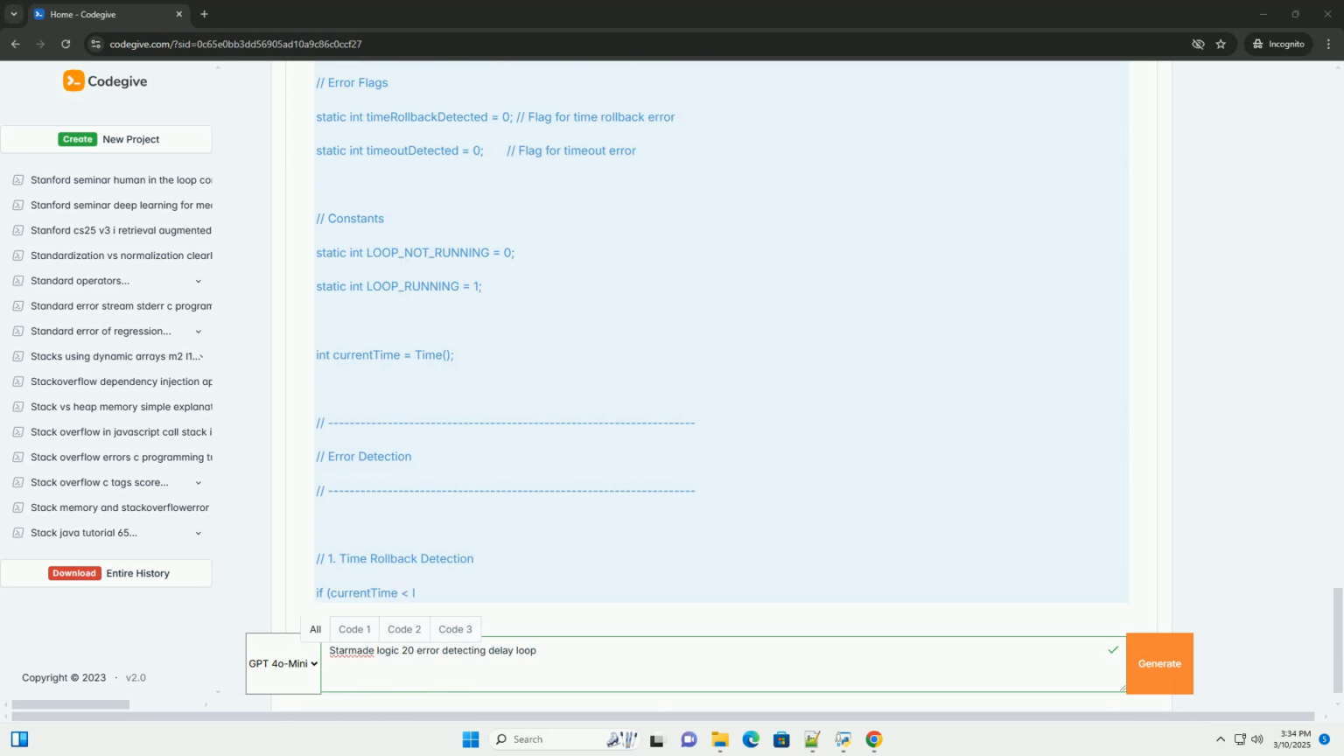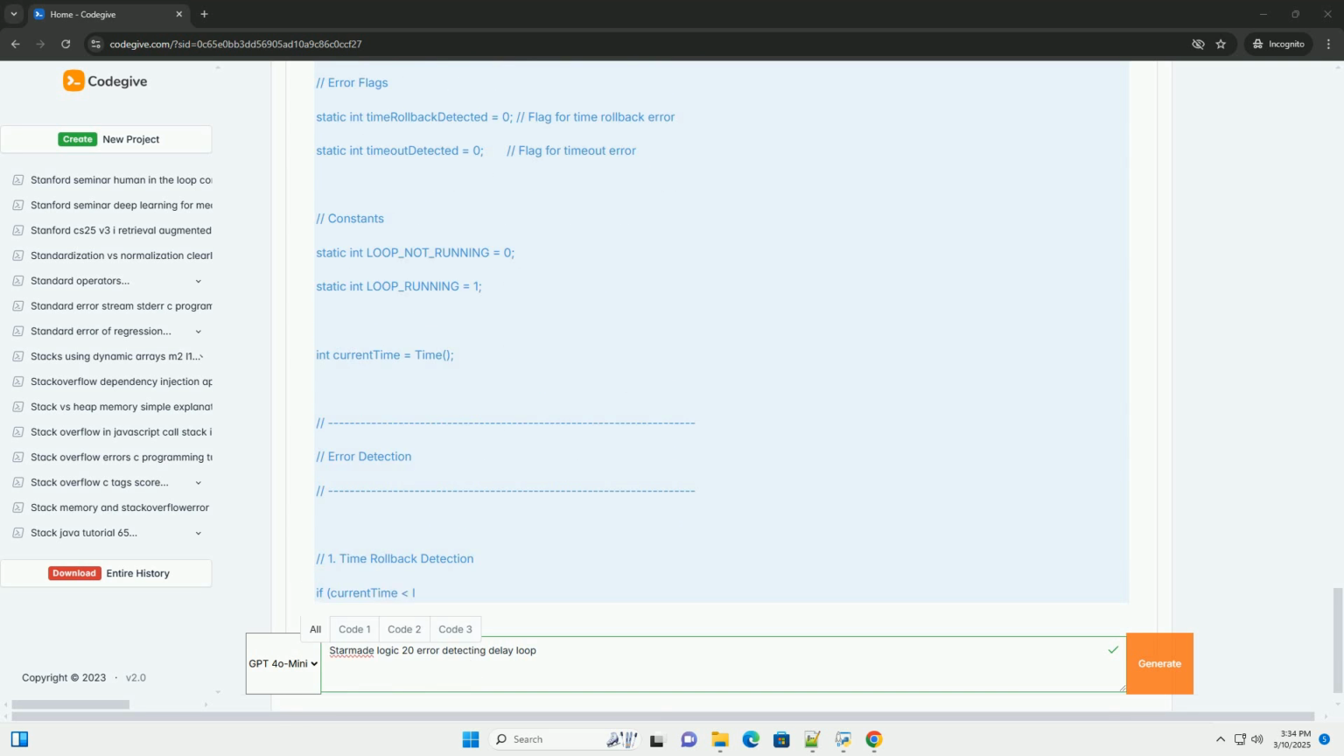3. Initialization. The loop starts when loop_status is 0. delay_start_time is set to the current time. loop_status is set to 1 to indicate the loop is active. 4. Delay check. If loop_status is 1, the code checks if the difference between the current time and delay_start_time is greater than or equal to delay_duration. If the delay has passed, loop_status is set back to 0, and the delayed code is executed.